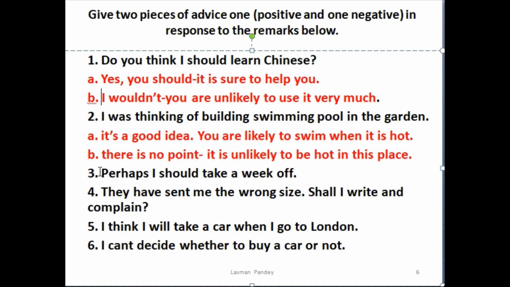And number 3, perhaps I should take a week off. Similarly, number 4, they have sent me the wrong size. Shall I write and complain? Number 5, I think I will take a car when I go to London. Number 6, I can't decide whether to buy a car or not.